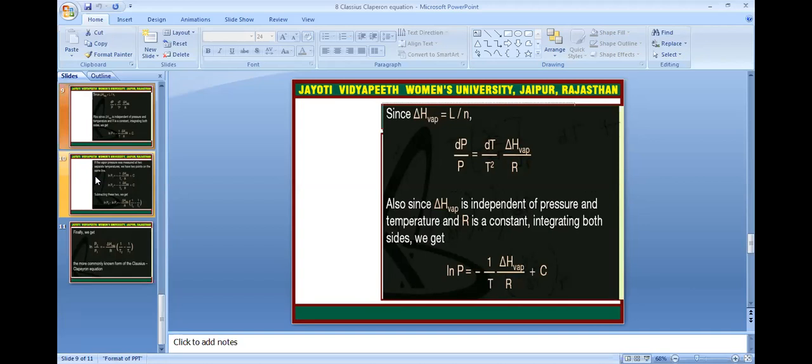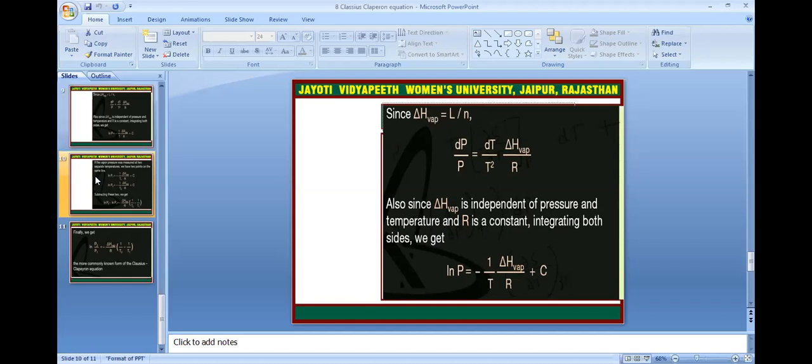Integrating both sides, we get ln P = minus (1/T)(delta H vaporization/R) plus C, where delta H vaporization/R is constant.